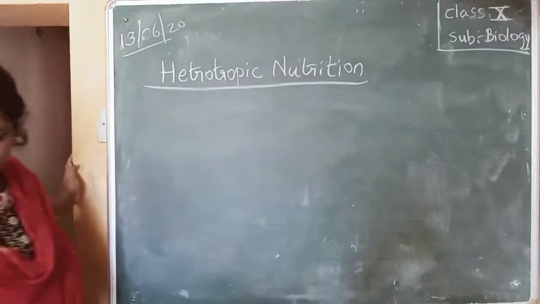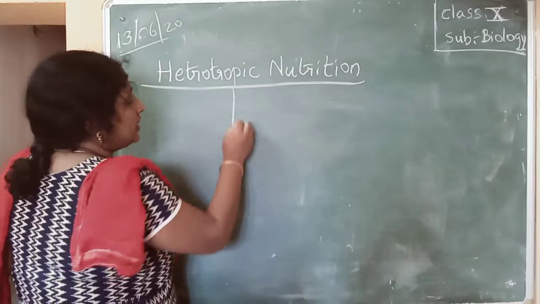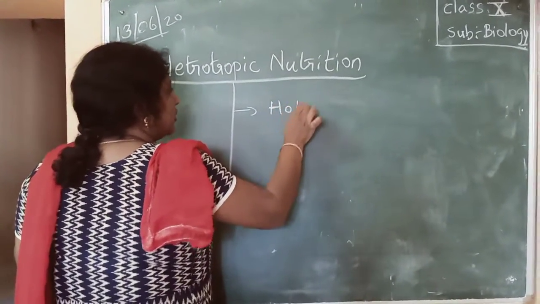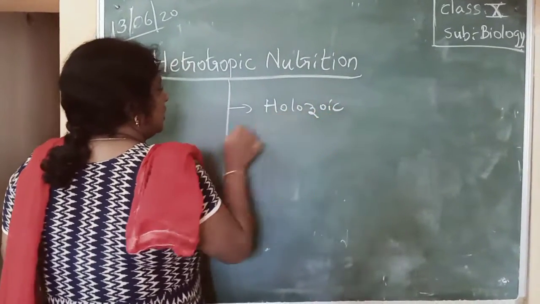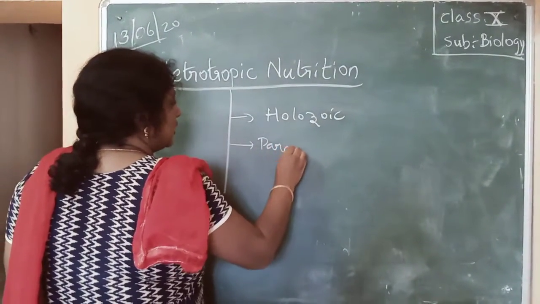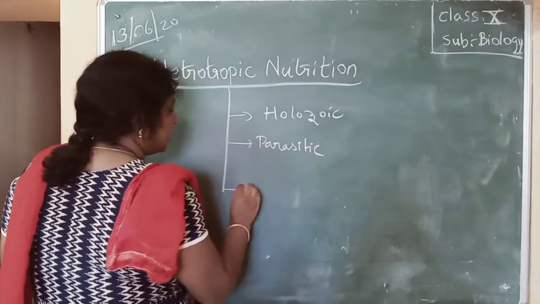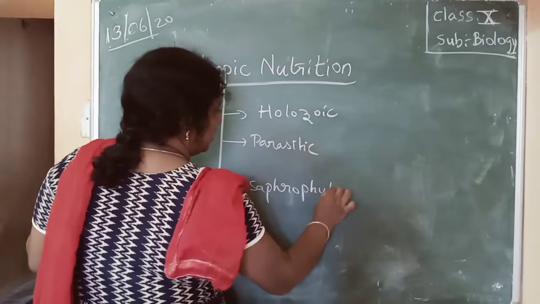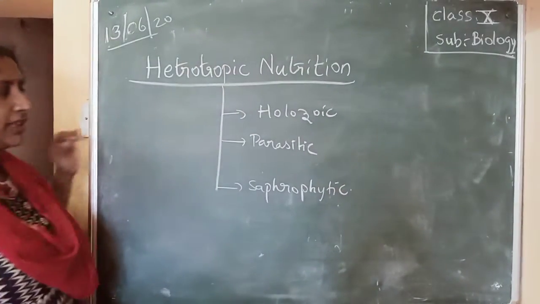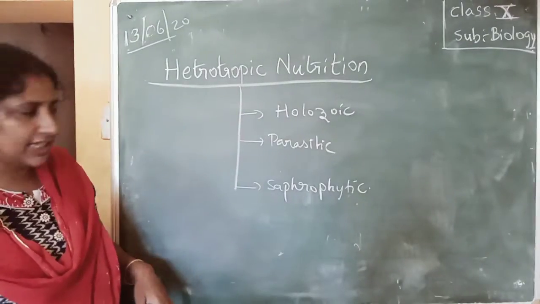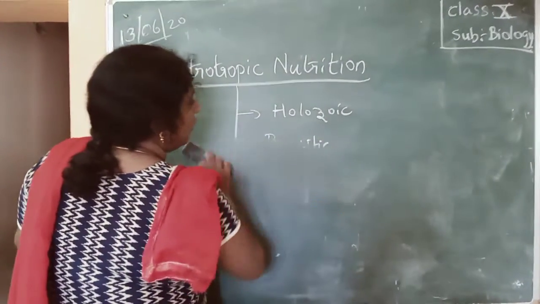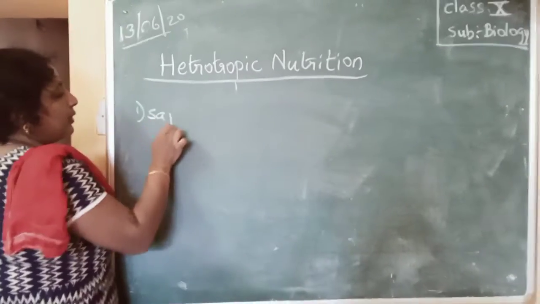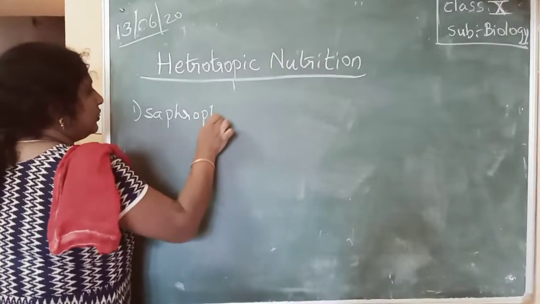Now, in this heterotrophic nutrition, we have three types of nutrition. One is holozoic, parasitic, and next is saprophytic. Heterotrophic nutrition is of three types: holozoic, parasitic, and saprophytic nutrition. Now we will discuss each one. First one, saprophytic nutrition.